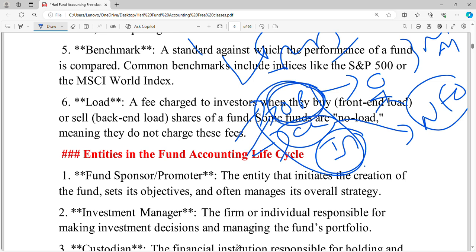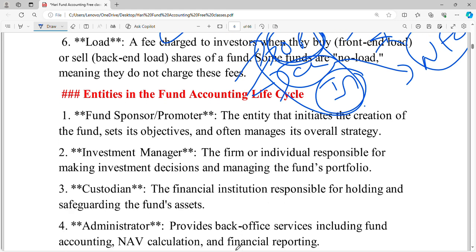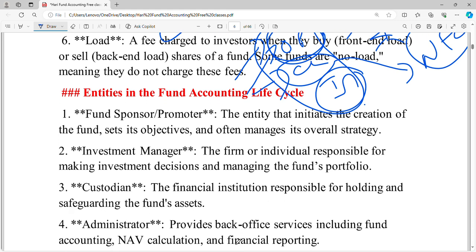Here, with open-ended funds, when people keep coming and going, the fund house's calculations will be disturbed. So they charge some load, meaning some fee for entering or whenever they are selling. This is load. And how the fund accounting life cycle works will be explained in the next video.